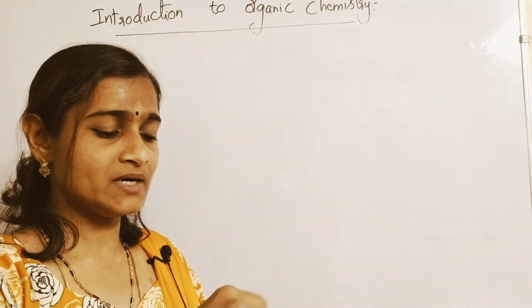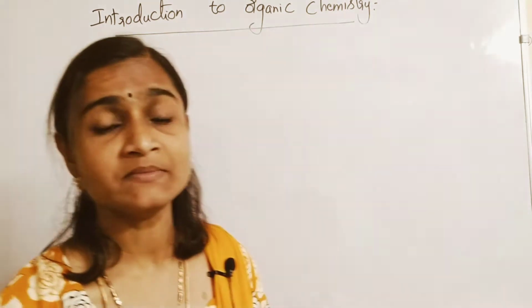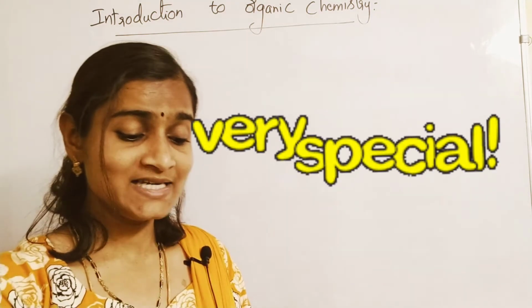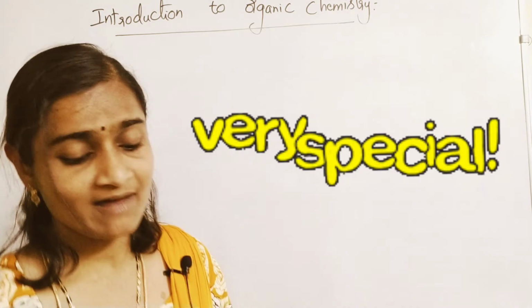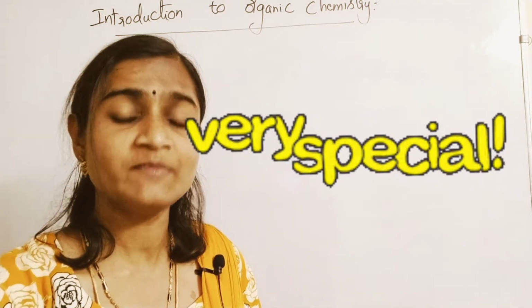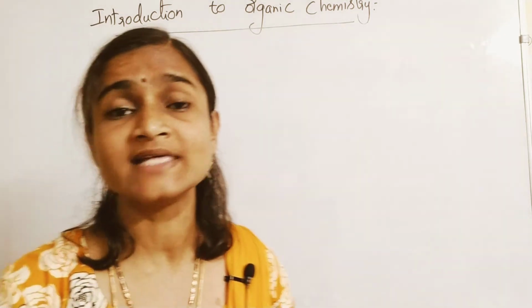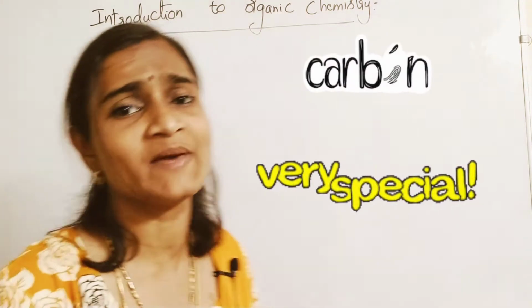Mainly carbon exhibits certain unique properties like catenation, isomerism, allotropy, formation of multiple bonds, and tetravalency. These are the unique characteristics exhibited by only the element carbon. No other elements exhibit such unique properties. That's why carbon is considered to be very special.